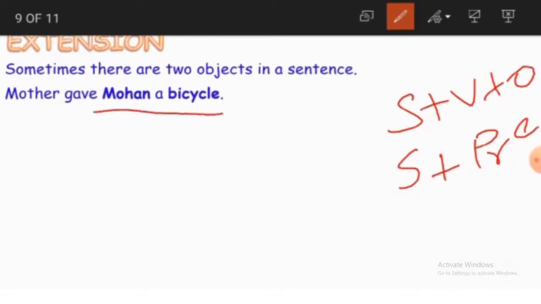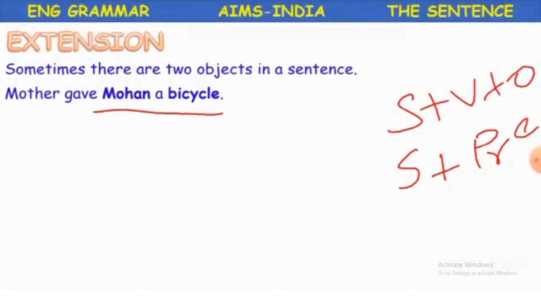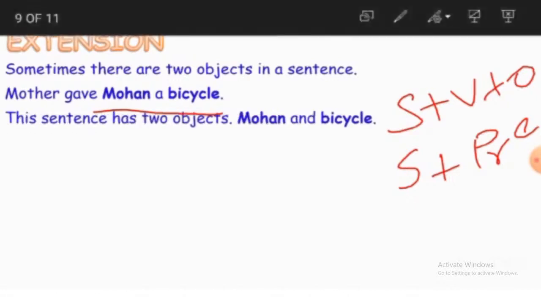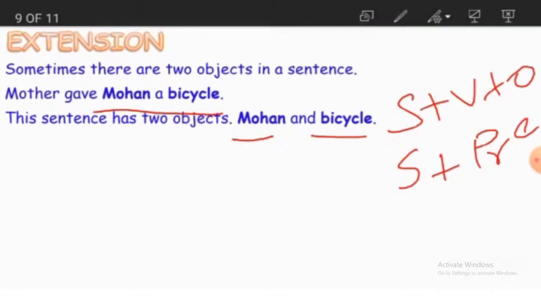If you read this sentence, mother gave Mohan a bicycle, here you have got 2 objects. What are they? Mohan and bicycle. Both are the objects here.